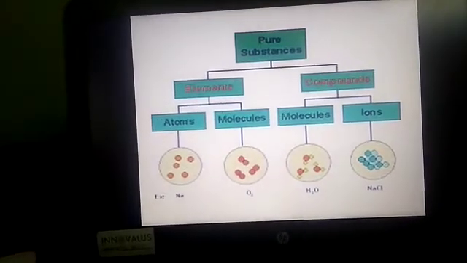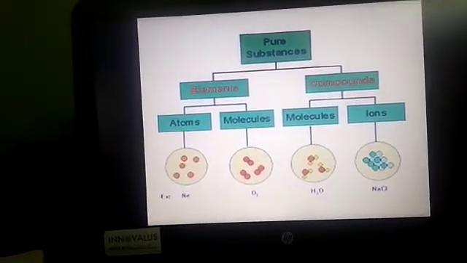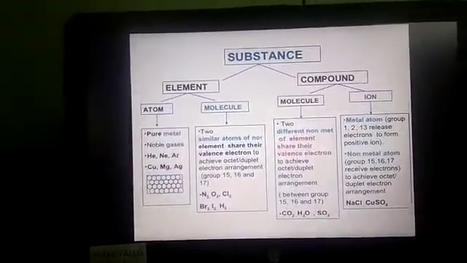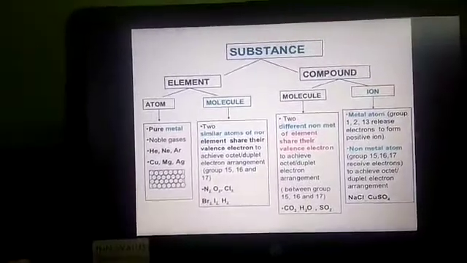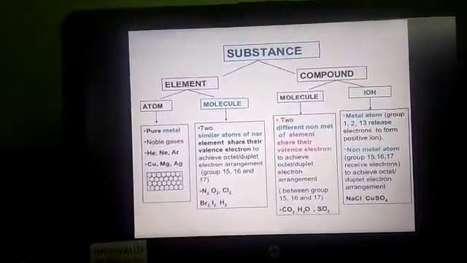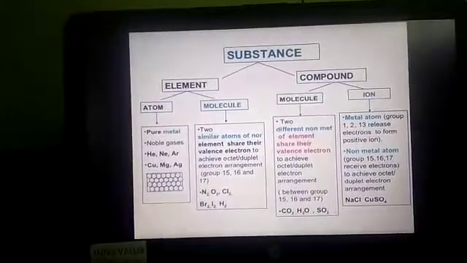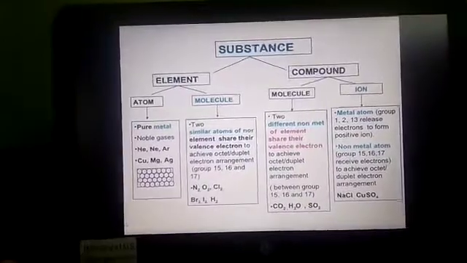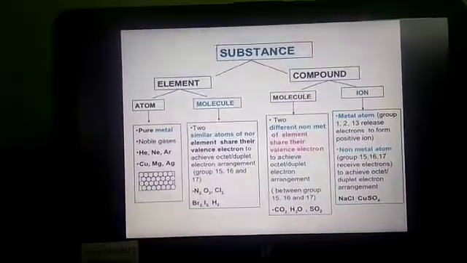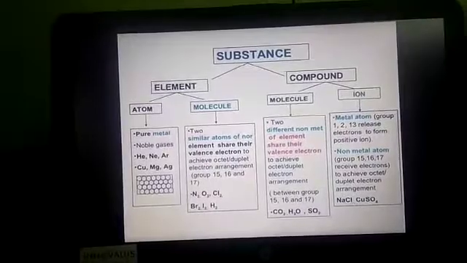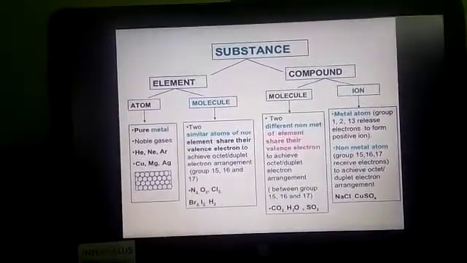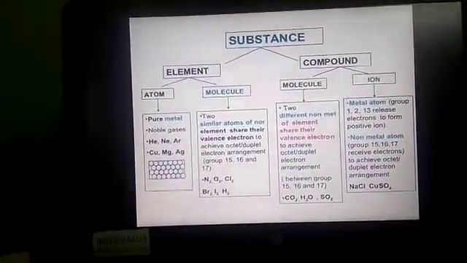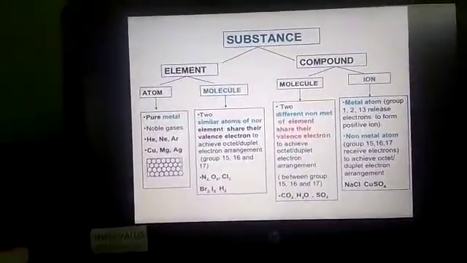So let's see what is an element, what is a compound and what is a mixture, and let's go into detail. Substances are classified into elements and compounds. So what is an element? An element is obtained from pure substances. It is a basic unit of matter and cannot be broken down into two or more simpler forms. It is mainly classified into metals and non-metals.